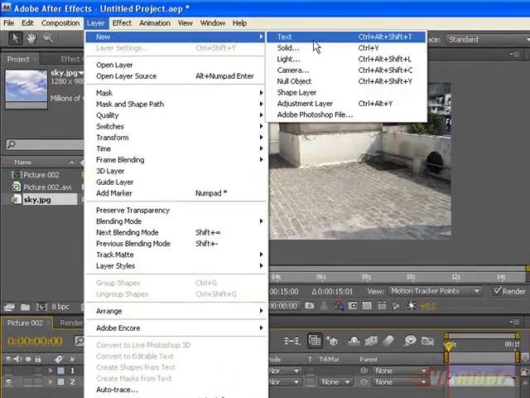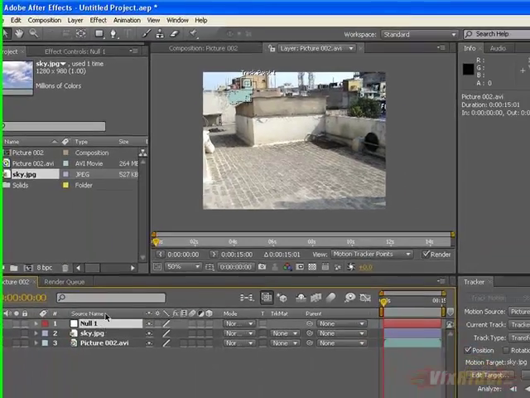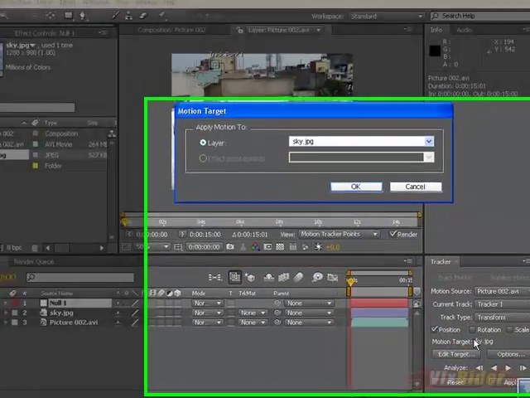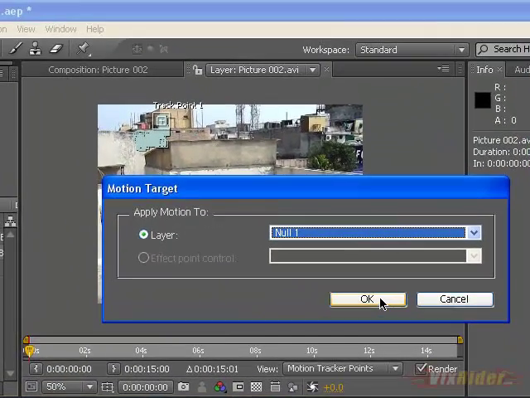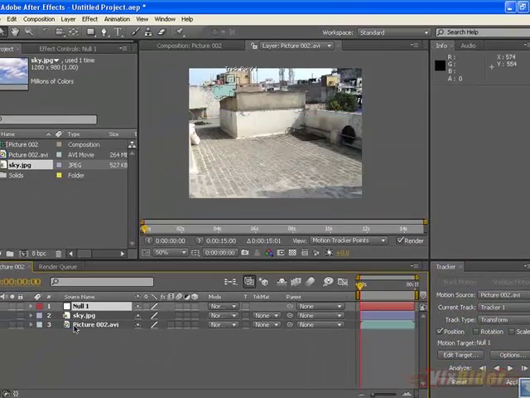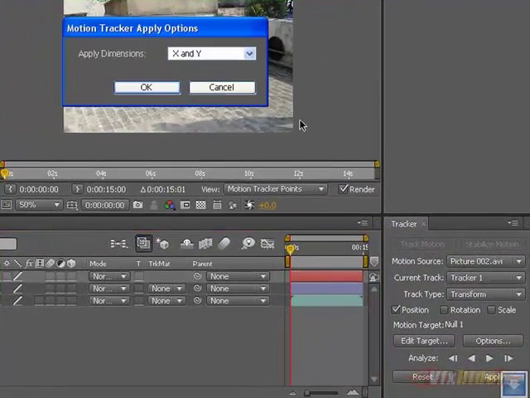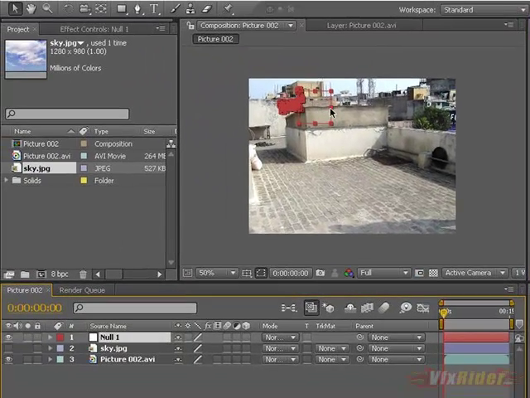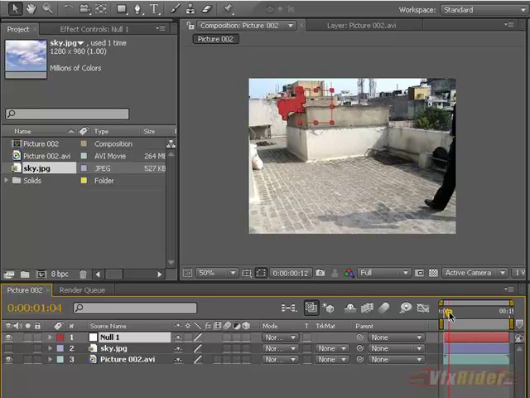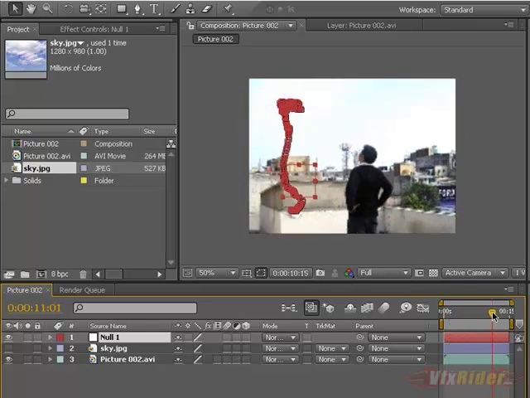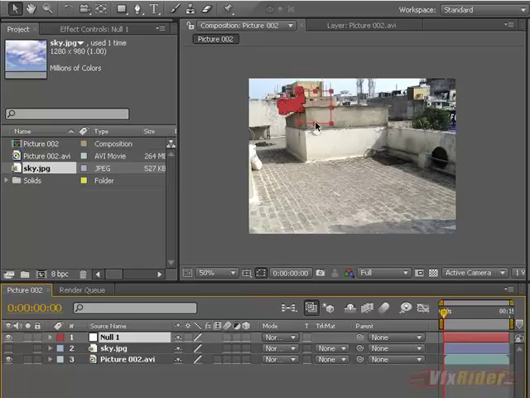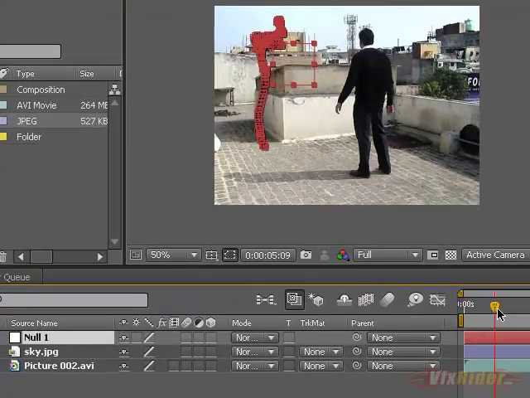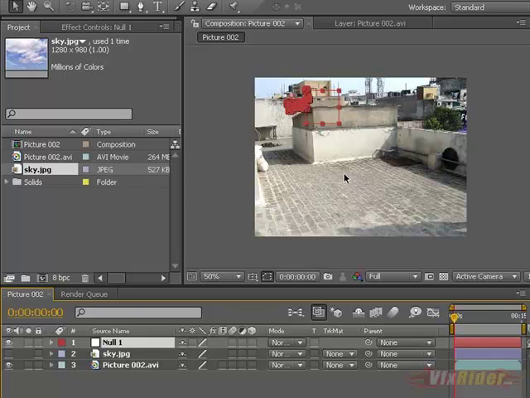So go to layer and make a new null object, and click here edit target and select the null one for the receiver of the motion data of this footage. And now click on apply dimension X and Y. Okay, now you can see that the null object is following the motion of the tracker point.